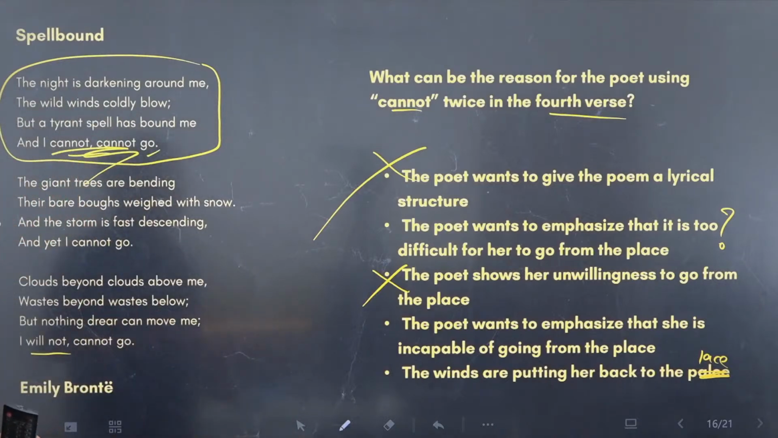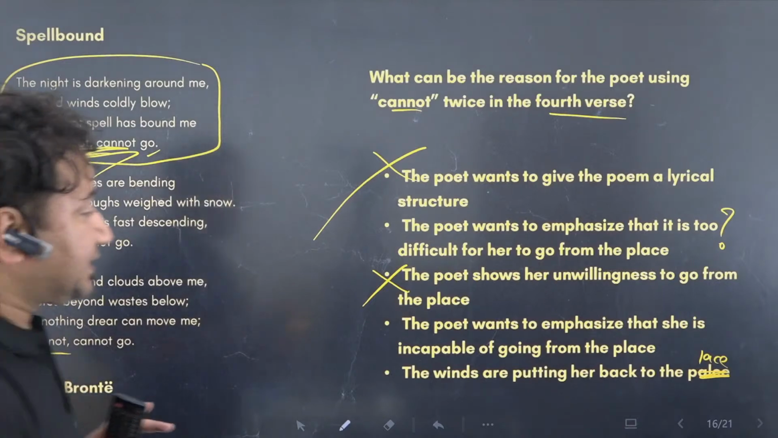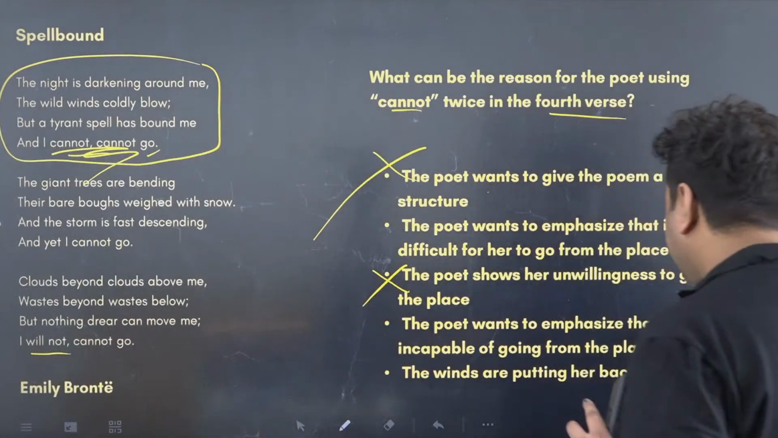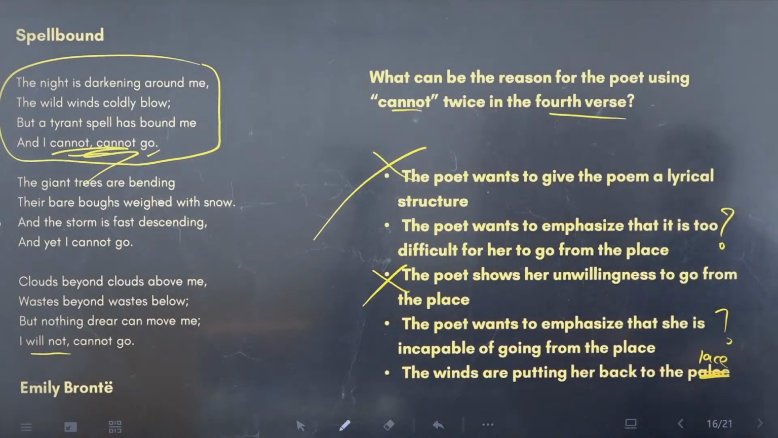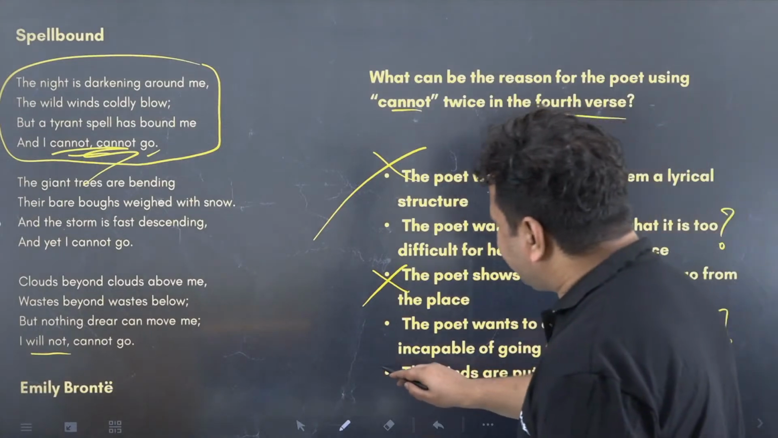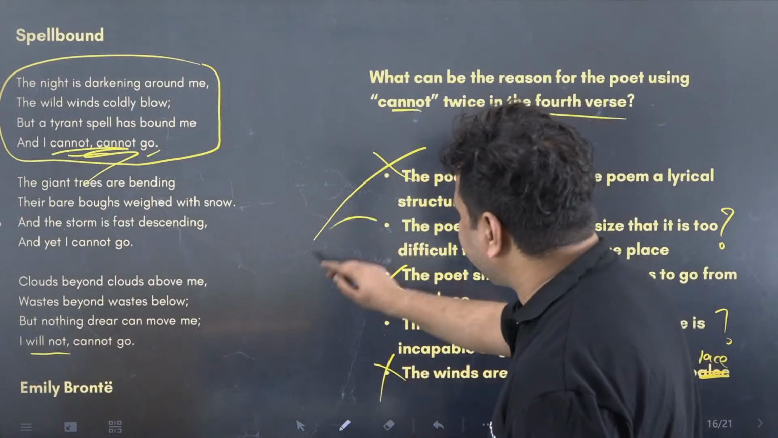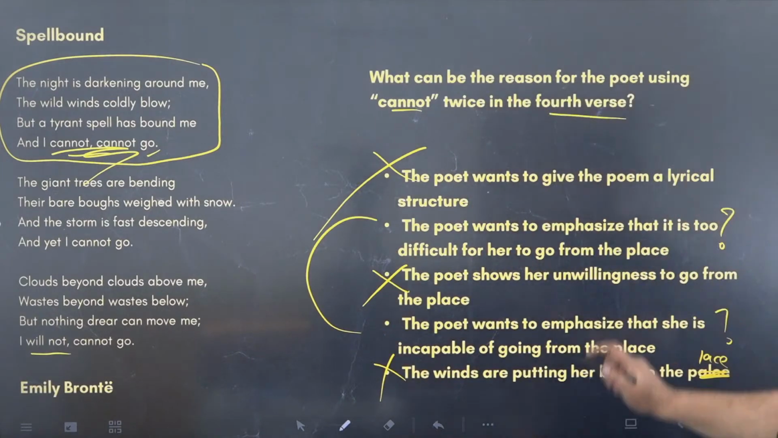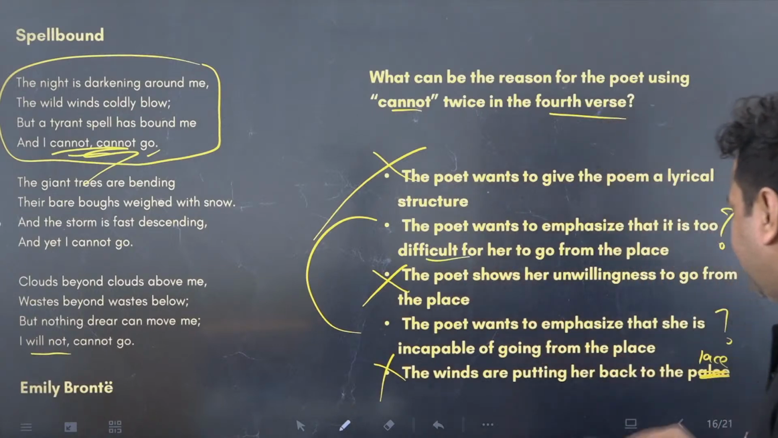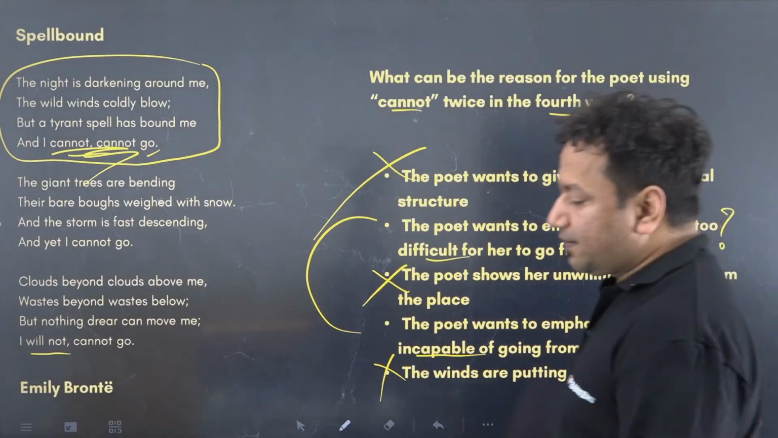D. The poet wants to emphasize that she is incapable of going from the place. This can also be true. I put a question mark. The winds are putting her back to the place. Of course, this could be true if these two statements were not there. That is why E is a very weak statement. Now we have to choose between B and D. Here she says it is difficult for her to go. Here she says she's incapable of going from the place.